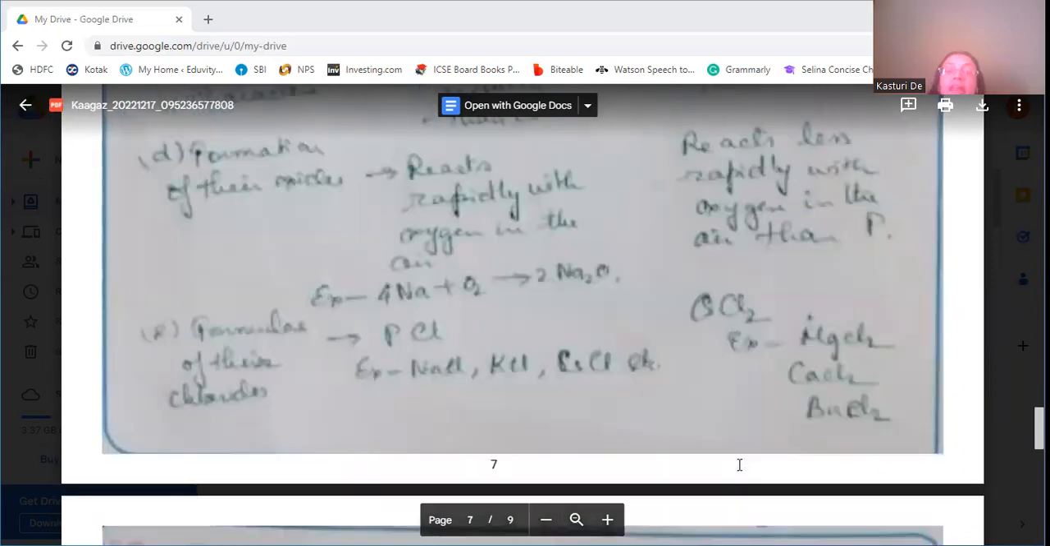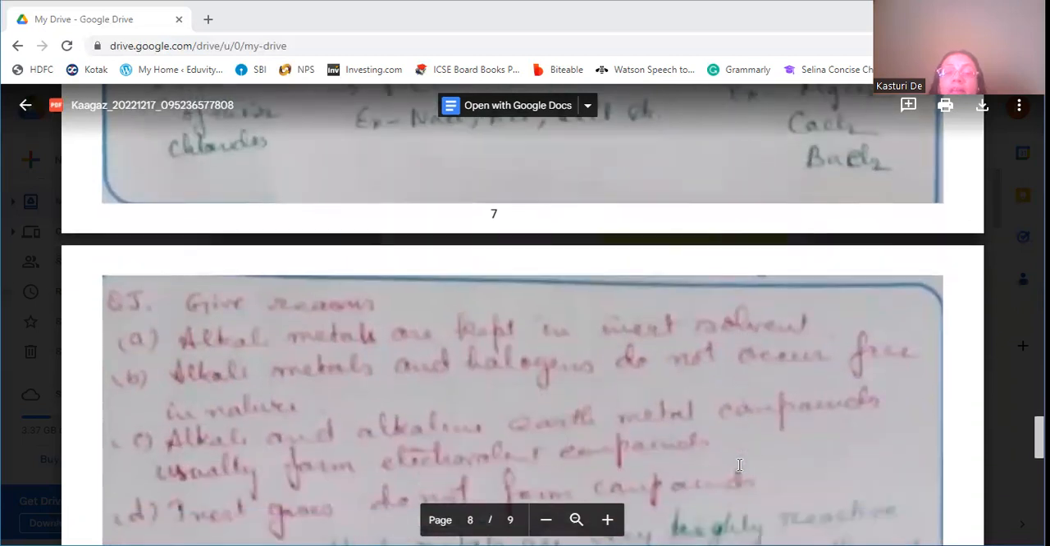Okay. Then formula of their chlorides. P will form a chloride as chlorine has valency 1 and P also has valency 1, so the chloride formed will be PCl. For example, sodium chloride, NaCl, potassium chloride, KCl, or cesium chloride, CsCl. For Q, as it has valency 2 and chlorine has valency 1, the formula will be QCl2. For example, magnesium chloride, MgCl2, calcium chloride, CaCl2, barium chloride, BaCl2. Okay. Now give reasons.